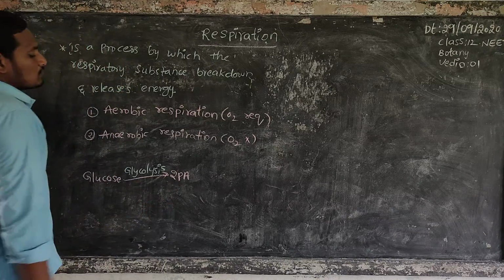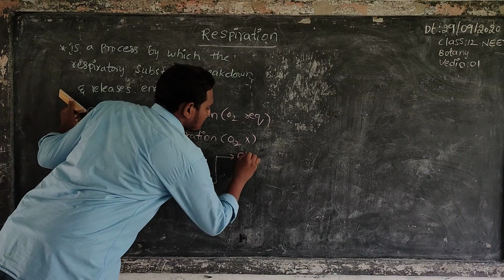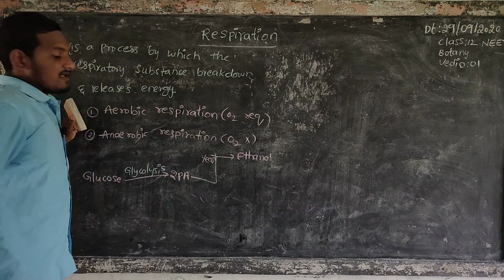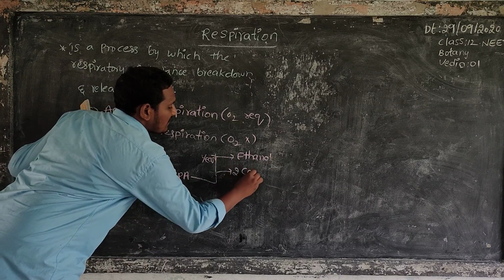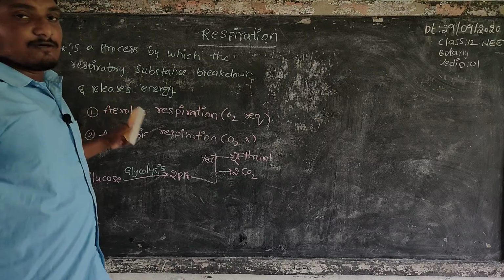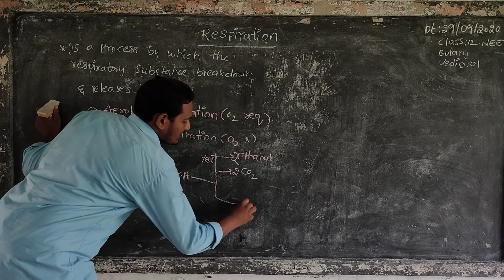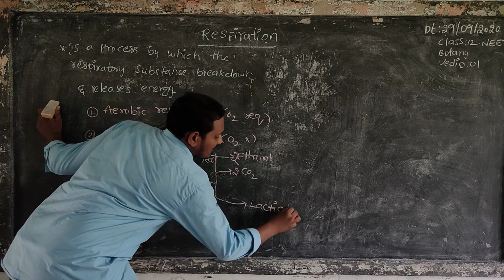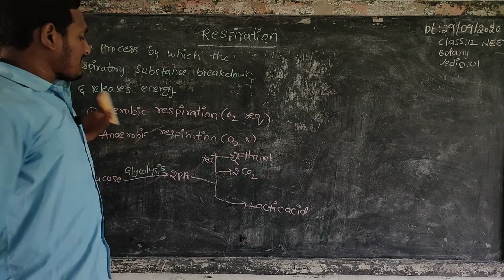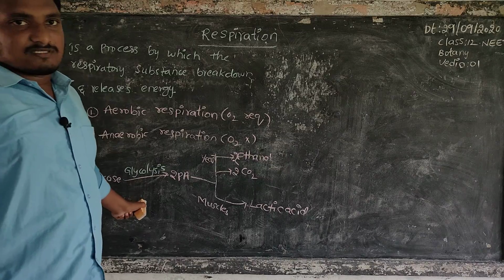Next, these two molecules of pyruvic acid change into ethanol in yeast, and two molecules of carbon dioxide are also released in this anaerobic process. This is in yeast. In our muscle cells, lactic acid is released by the anaerobic process.